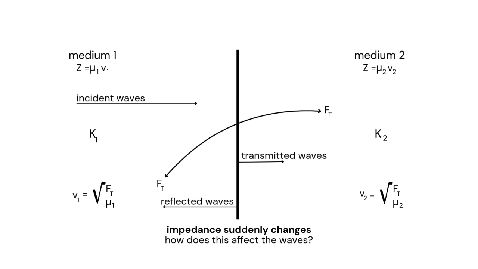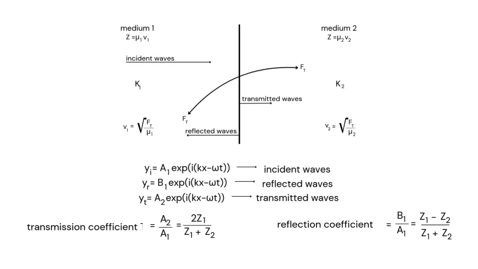So what exactly happens when the waves strike medium 2? Impedance suddenly changes. But how does this affect the wave? Over here, yi is nothing but the equation for the incident wave, which can be given by a1 e to the power i(kx minus omega t). For reflected waves, yr is equal to b1 e to the power i(kx minus omega t). And for transmitted waves, yt is equal to a2 e to the power i(kx minus omega t).